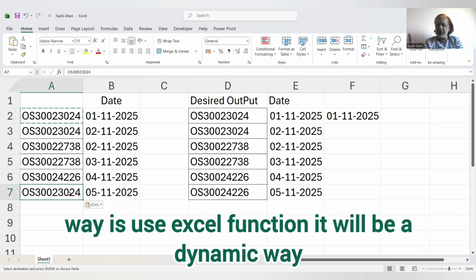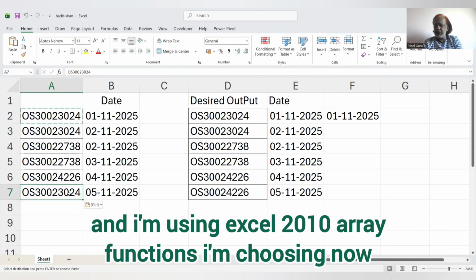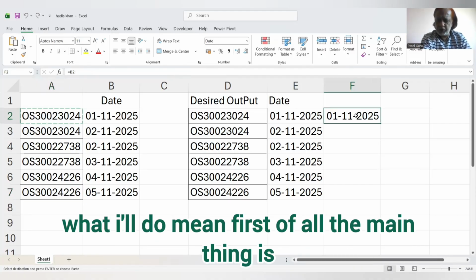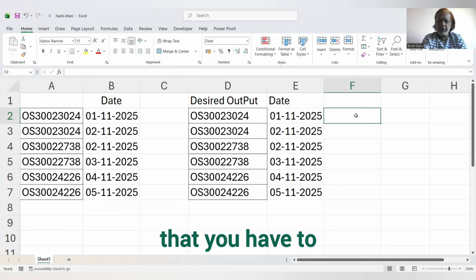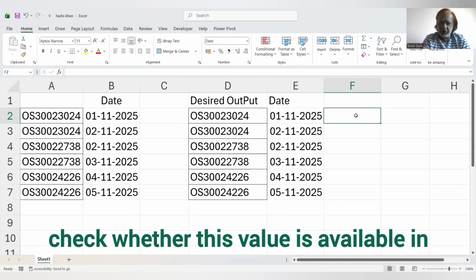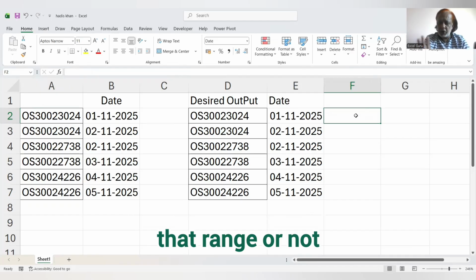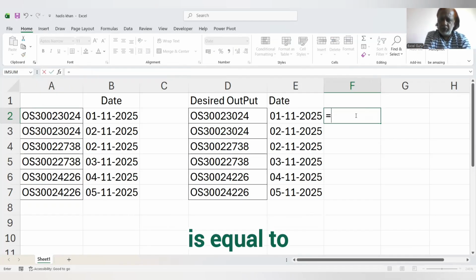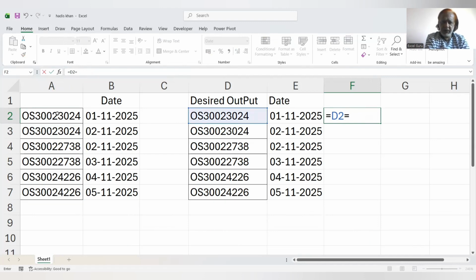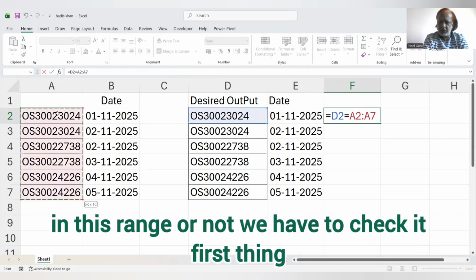The better way is to use an Excel function. It will be a dynamic way. And I'm using Excel 2010 array functions. Control Z. Now, first of all, the main thing is that you have to check whether this value is available in that range or not. I'm asking whether this value is equal to anything in this range or not. We have to check it.